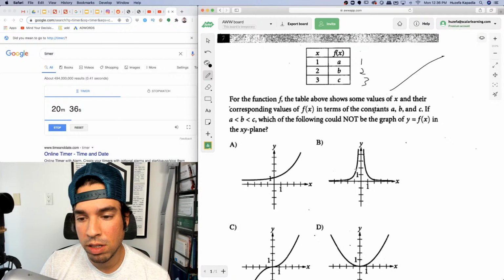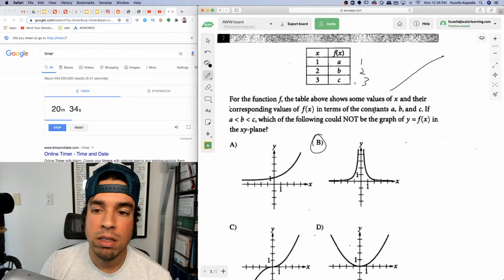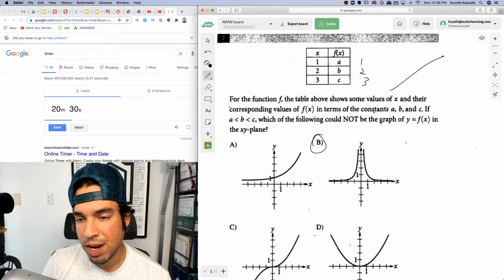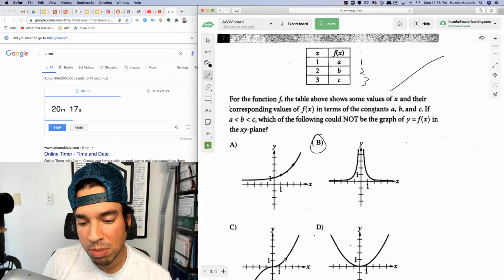From 1 to it's b, because if those are going up, right, it means that, like, here, look, check it out. There's my a as my y value, right? Here's my b value. Here's my c value. That works. Here is my a value, my b value, my c value. So c is bigger than b is bigger than a, right? I'll just write it out so you can see what I'm saying.